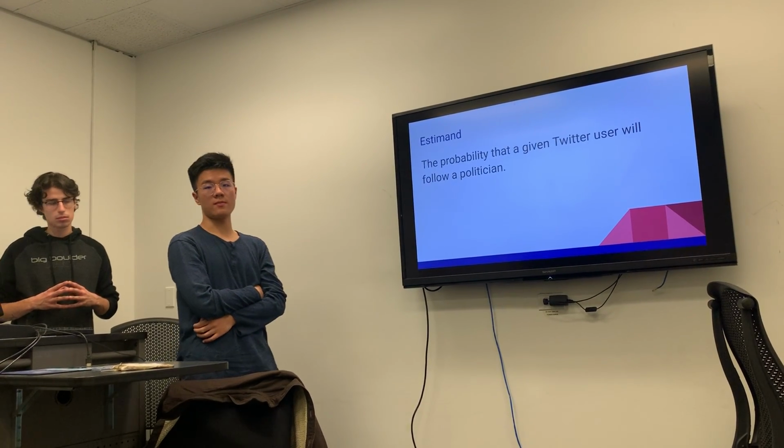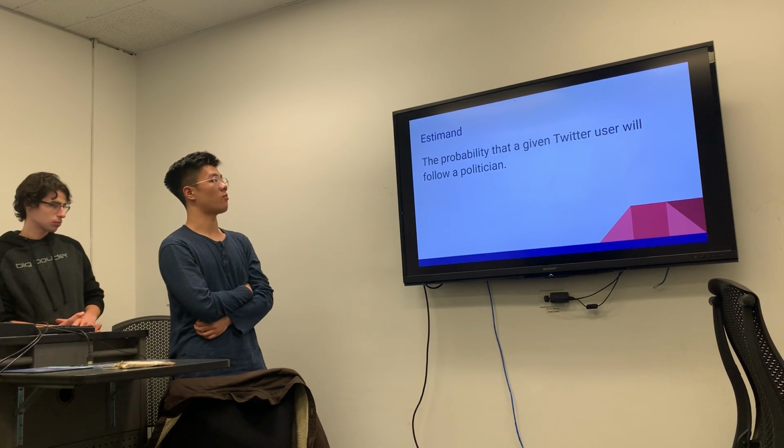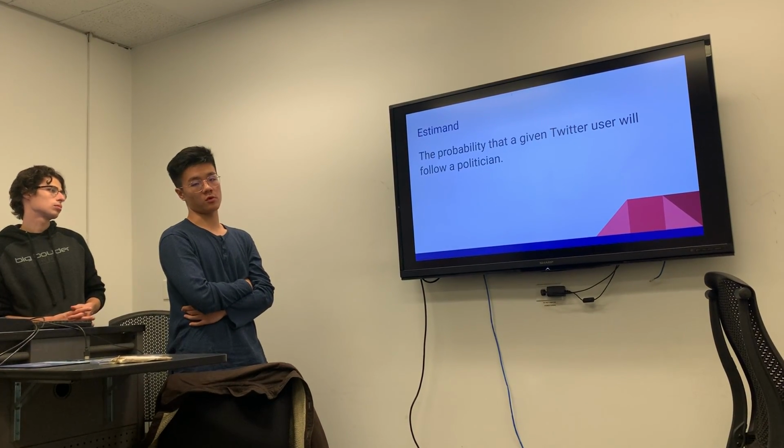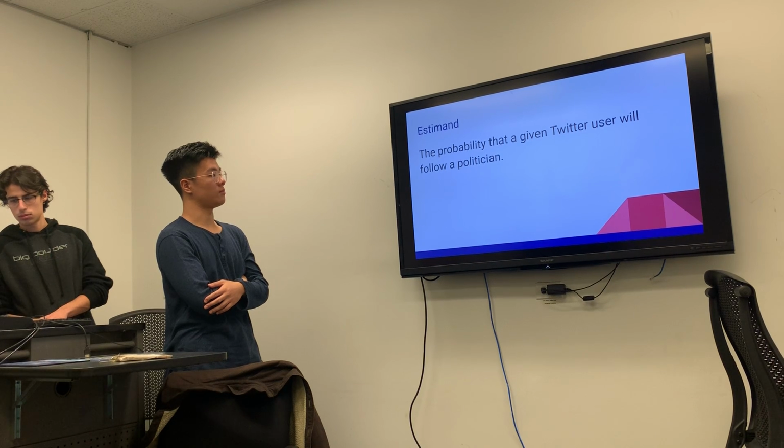Here the estimate given in the study is the probability that a given Twitter user will follow a politician.